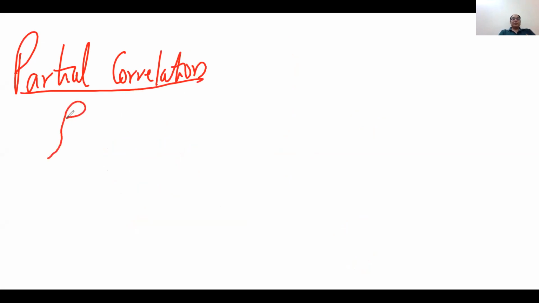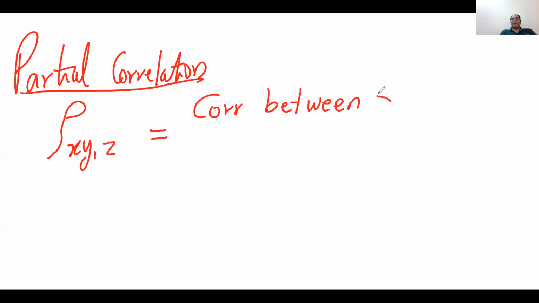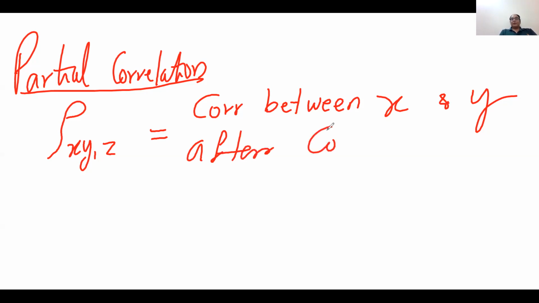So there is a concept called partial correlation. We write partial correlation like this: rho X Y . Z. So we can write it as the correlation between X and Y after controlling Z. Now read this sentence carefully so that you can understand the meaning of partial correlation.